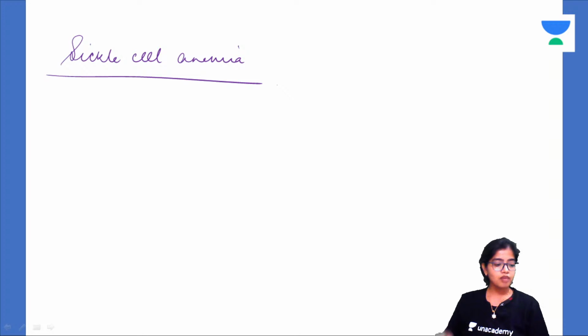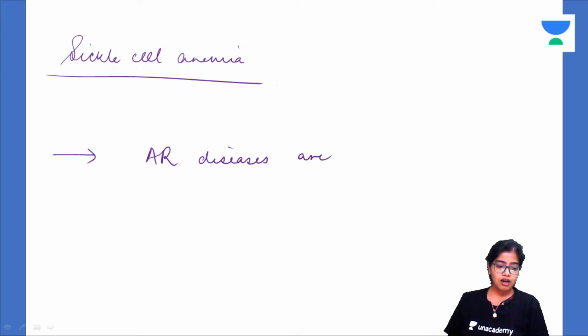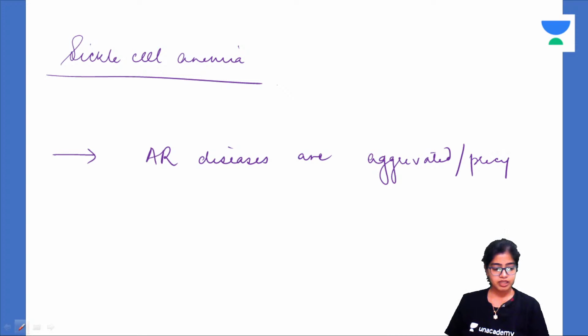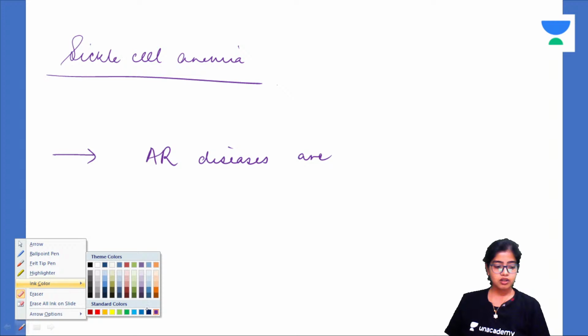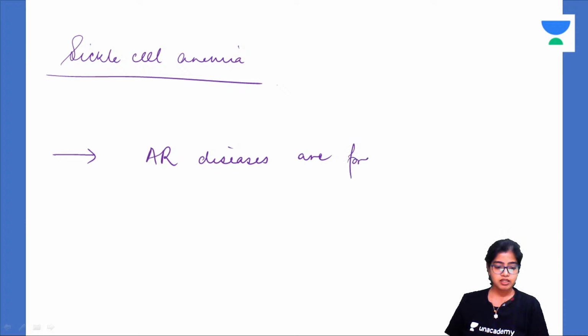Another very, very important characteristic is autosomal recessive diseases are aggravated, or precipitated, not aggravated, they are precipitated, because most of the people are carriers. So they are precipitated through consanguinity.